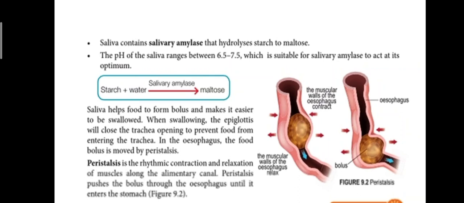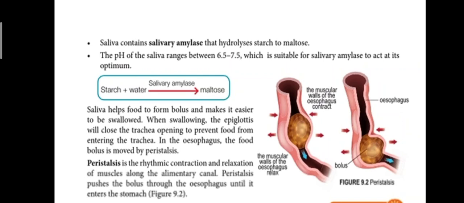In the esophagus, the food bolus will move by peristalsis. So what is peristalsis? Ingat, peristalsis itu adalah the movement of the food bolus from your mouth, through the esophagus, pergi mana? Pergi stomach. Itu cara untuk kamu ingat.